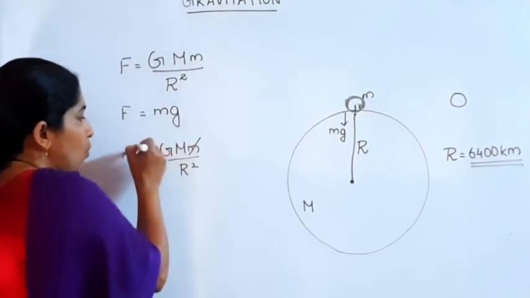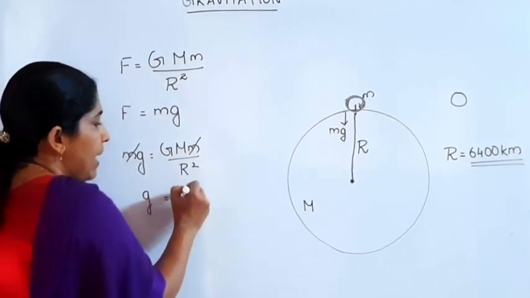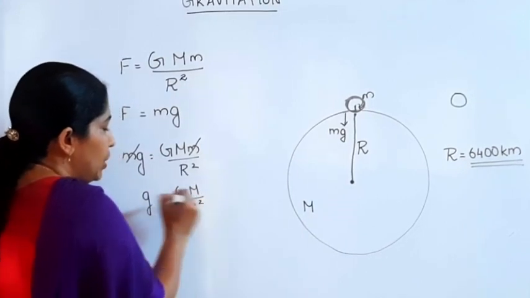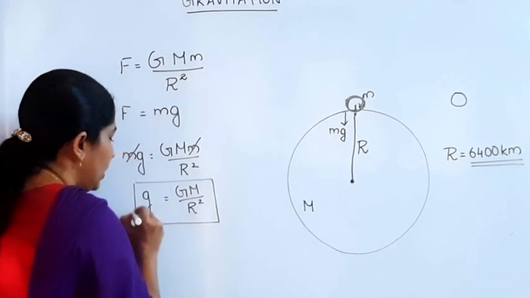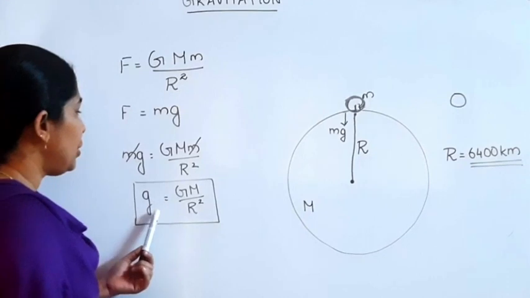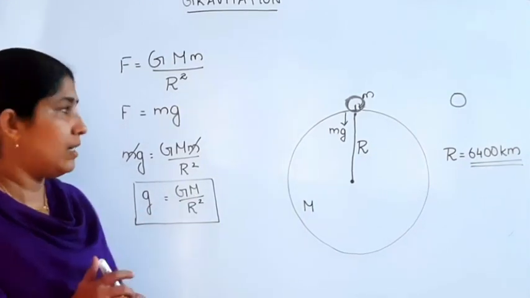Then small m gets cancelled. Then small g is equal to GM divided by r square. This is the equation for the acceleration due to gravity: g is equal to GM divided by r square.